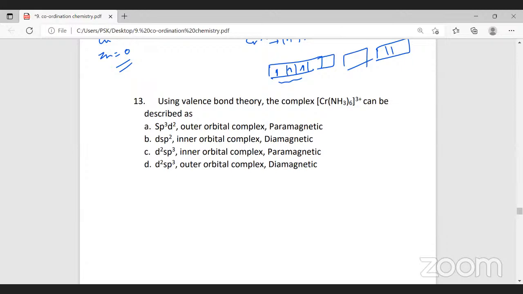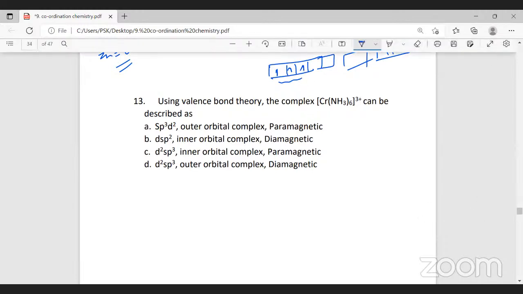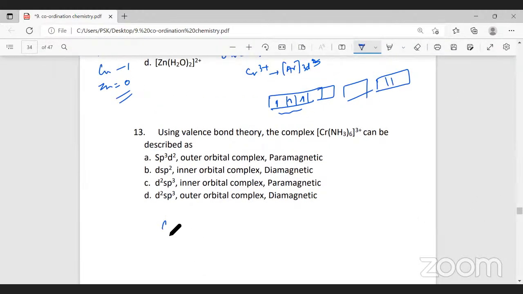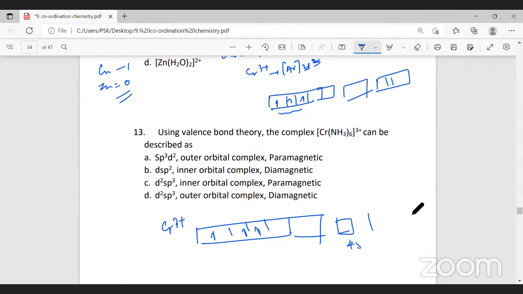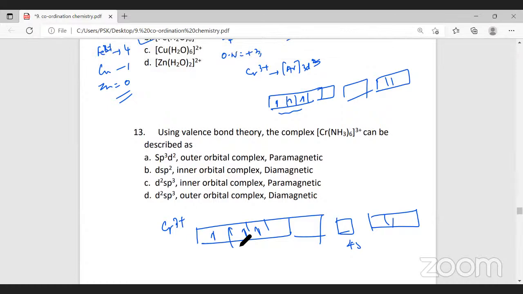Now, tell me, what will be the answer? Just now we learned, in case of chromium, the oxidation number is 3+. So the d subshell has 3 electrons, 1, 2, 3. And this is 4s and this is 4p, we learned. Now, ammonia is a strong field ligand.